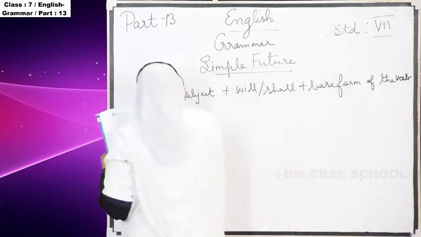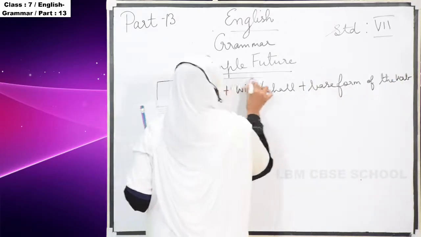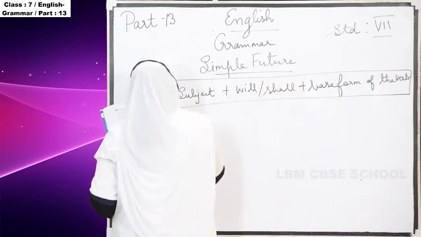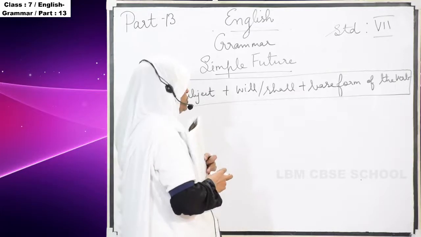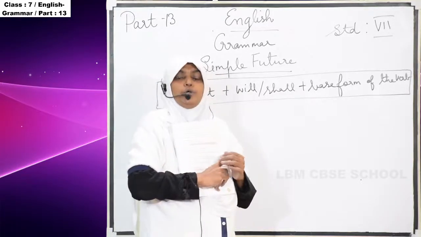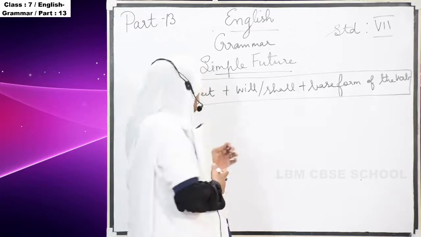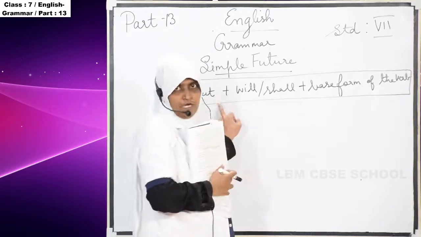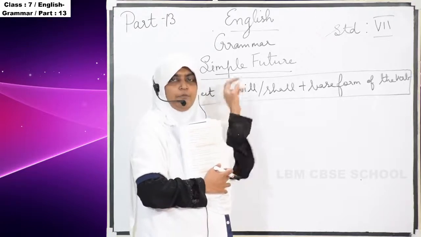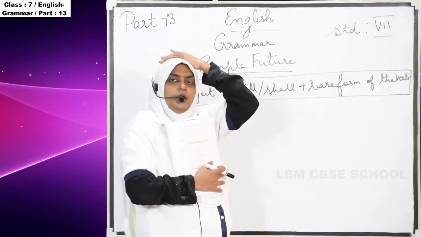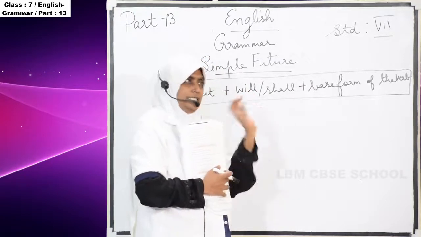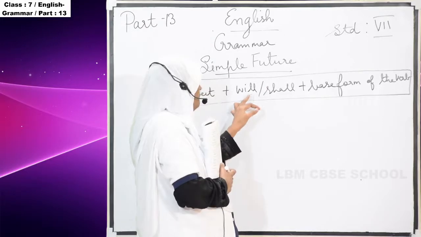You should never forget this. It's very important. In simple future you have to remember that the subject will come. Subject or noun, the name of the person or the name of the thing. Subject is there, and will and shall.